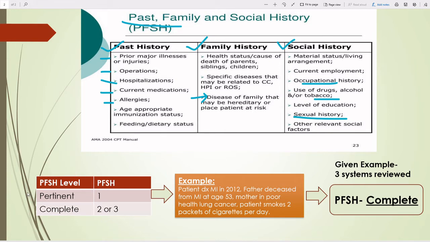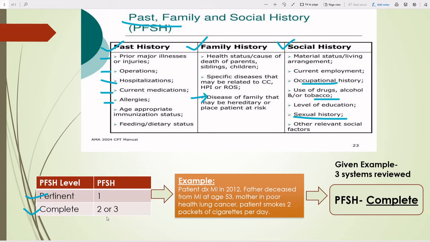So come to the PFSH counting. PFSH counting is very easy because a maximum of only 3 points is possible. Pertinent means 1 and complete means 2 or 3. If suppose in your report only 1 point is found, that 1 point means either past history, family history or social history. That time your PFSH will be pertinent.